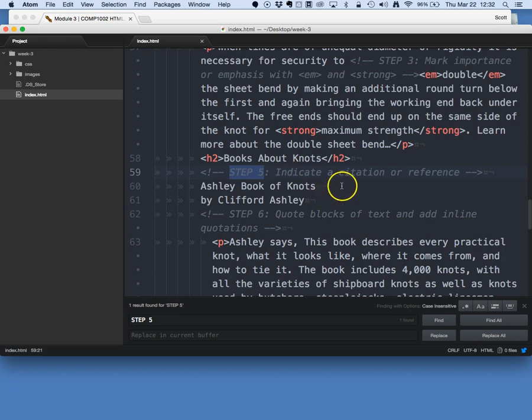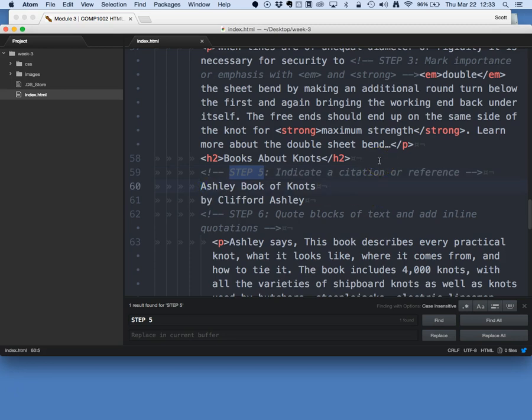A citation or reference. Anytime we're referring to a known work, like a book, a manuscript, a famous old movie, some sort of well-recognized or maybe not so well-recognized body of knowledge or material, we would cite that.